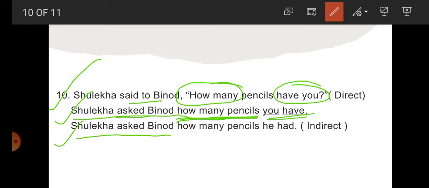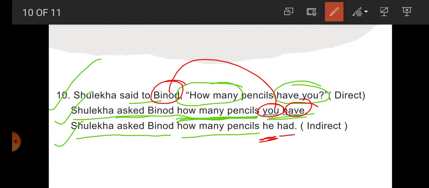So last step, student. Shulekha asked Vinod how many pencils. Now "you" is what? You is second person. So according to the object, what is the object here? Vinod. So for Vinod, what will be right here? He. The subject he we will write for Vinod, and after that "have" changes into "had". This one is "you have" in present tense, and "he had" becomes past tense.